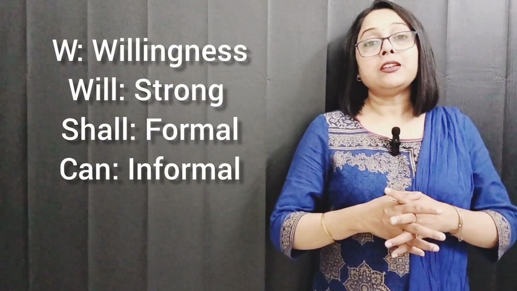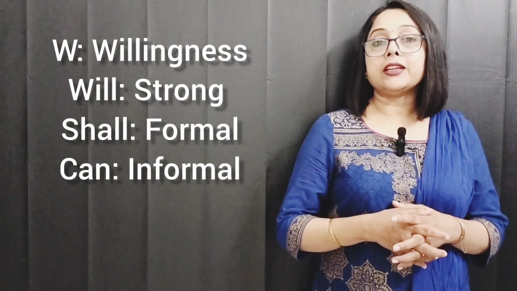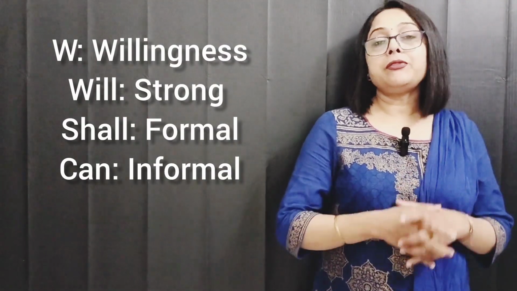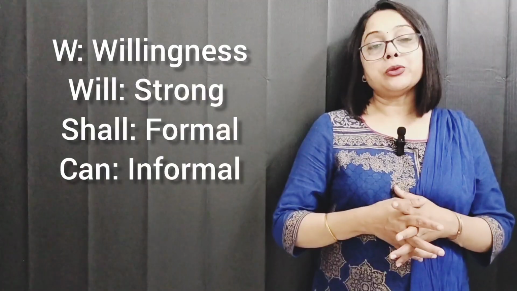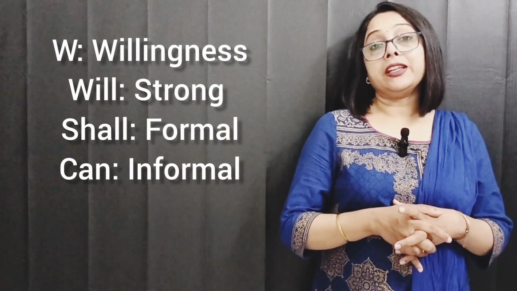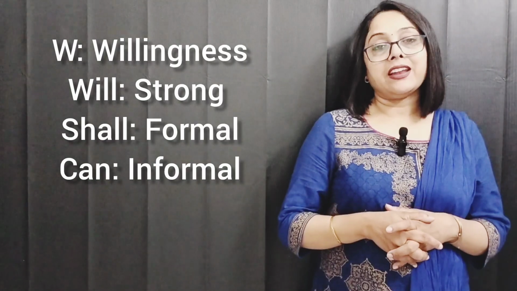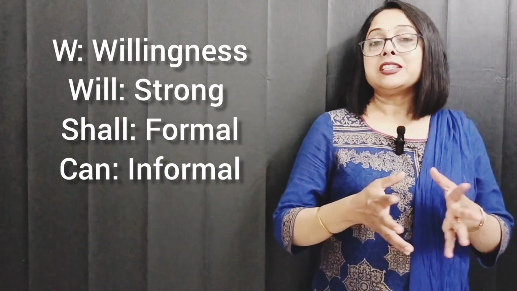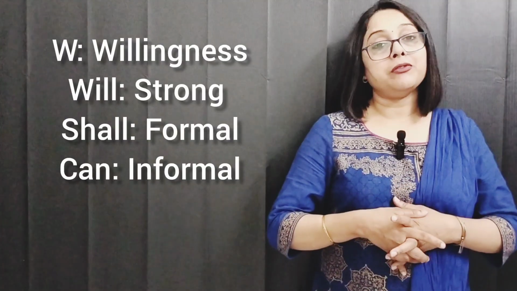When we use will for showing willingness, will shows strong willingness. When we use shall, it shows formal willingness. And can is used for informal things most of the time, so again it is informal willingness.